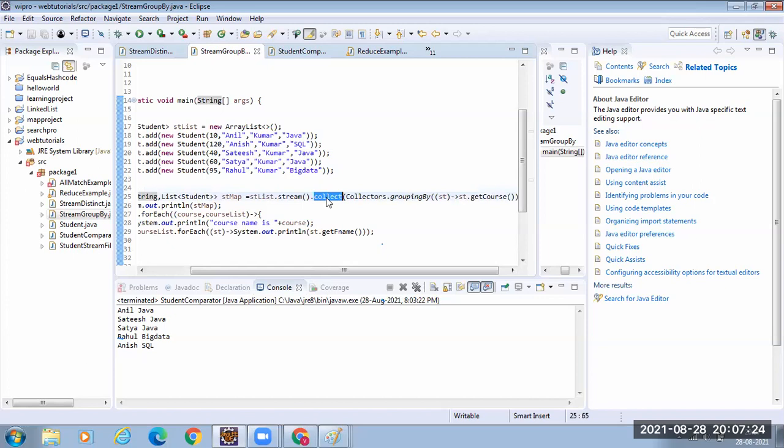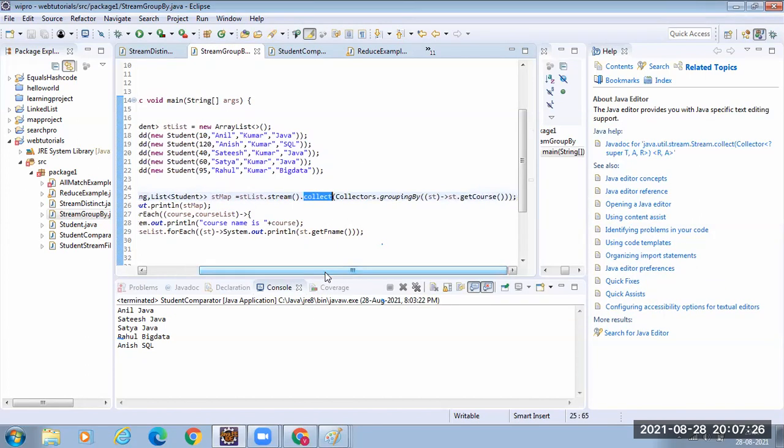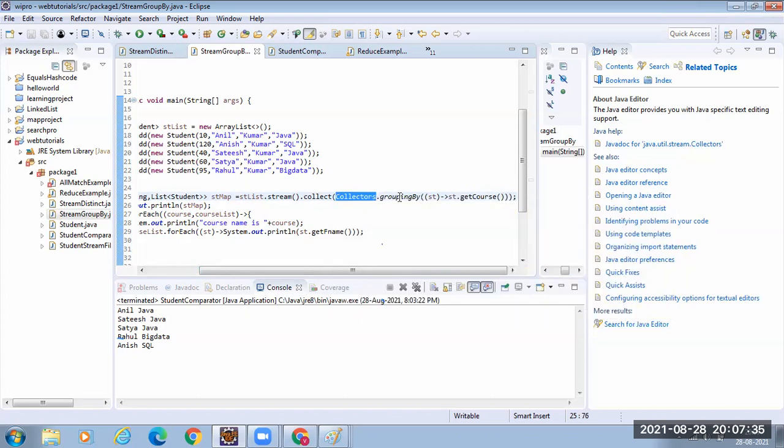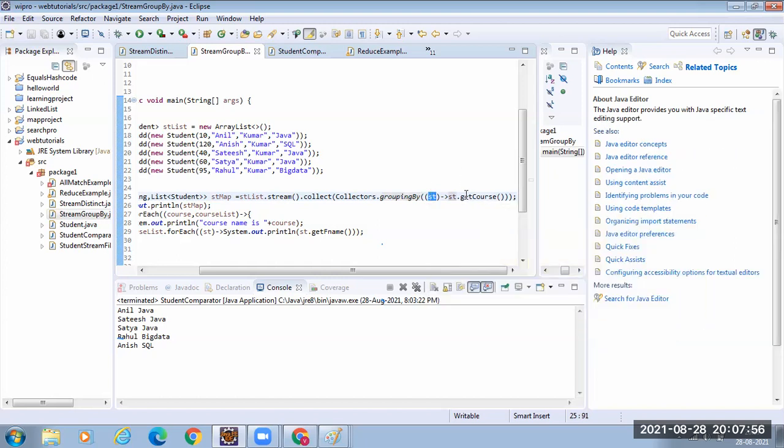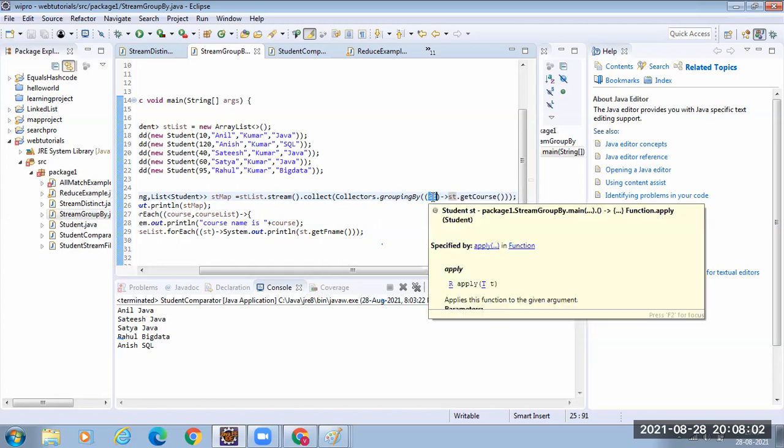And I told you that the collect method is used to convert from one form to another, right? To this collect method, there is something called the Collectors class. You have to use Collectors.groupingBy. To the groupingBy, you have to specify based on which property it needs to perform the grouping. So to this groupingBy, I specified getCourse, I receive the student, and here I am saying use the getCourse method in the student to perform the grouping.